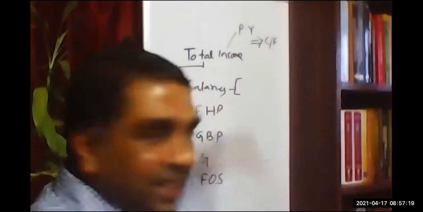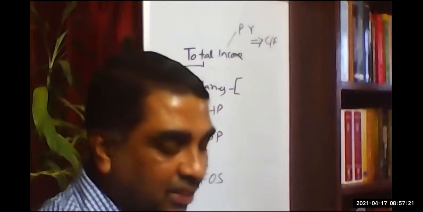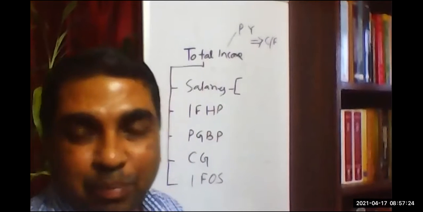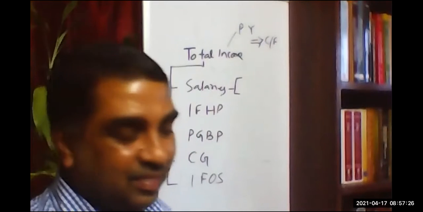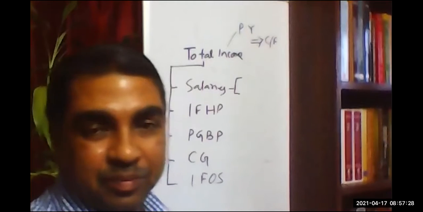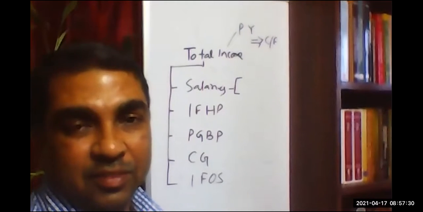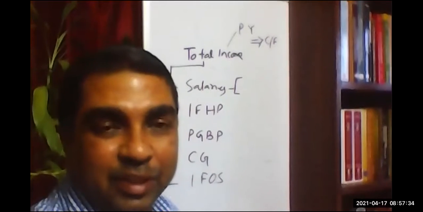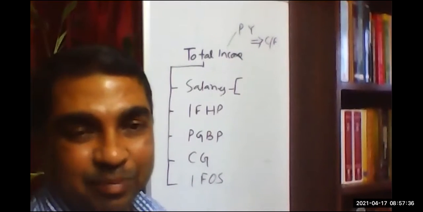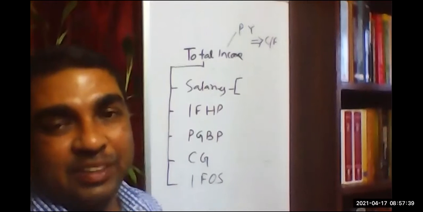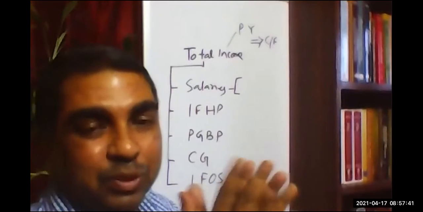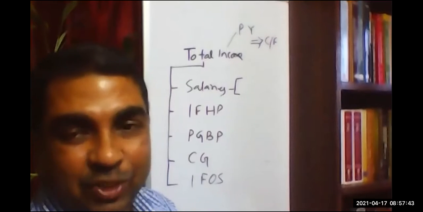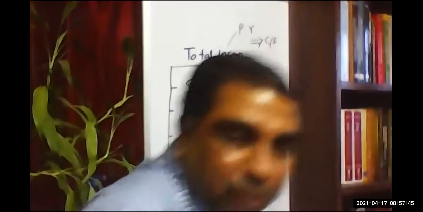But under salary income, you have already studied the chapter on salary. Is there any possibility of a loss? Can you think of any possibility of a loss under the head salary? You know, it is taxable on due basis or receipt basis, whichever is higher. That is your tax liability. But is there any possibility of a loss?